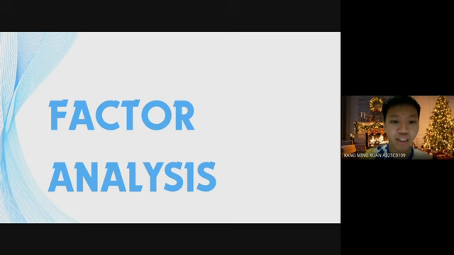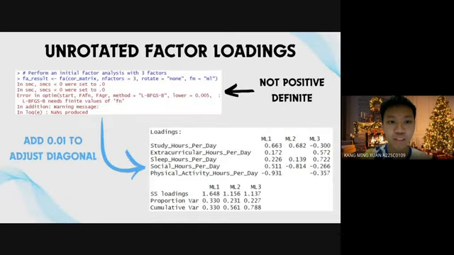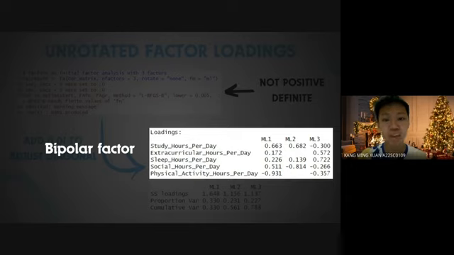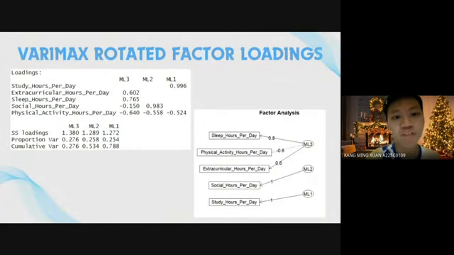All right, so now let's talk about the factor analysis. First of all, we do the factor analysis based on the original correlation matrix, but as we can see, the correlation matrix is not positive definite, so it cannot run the factor analysis. Hence, we need to add 0.01 to the diagonal of the correlation matrix, and we can find the unrotated factor loadings. Based on the unrotated factor loadings, all of the 3 factors are bipolar factors, where they have positive and negative loadings. Afterwards, we do the varimax rotated factor loadings.